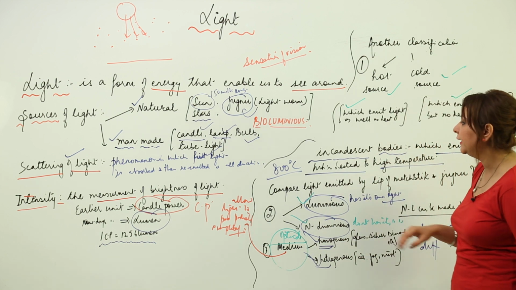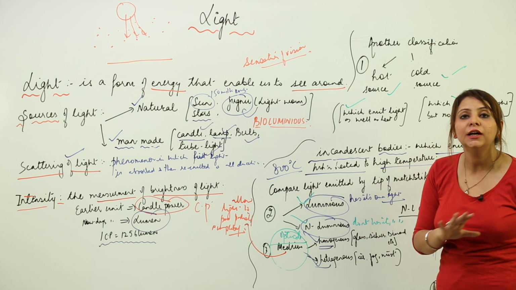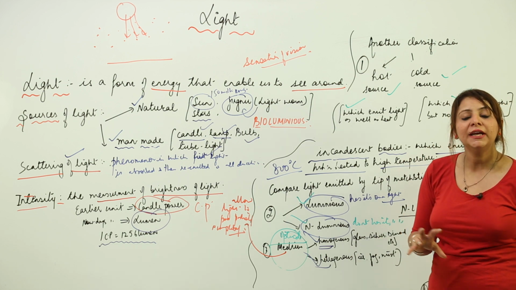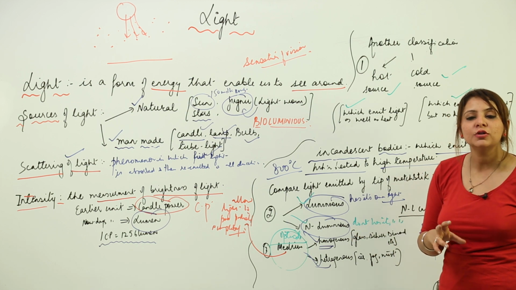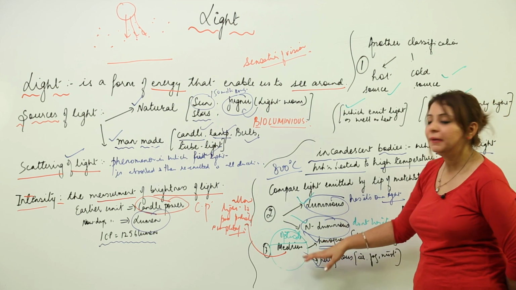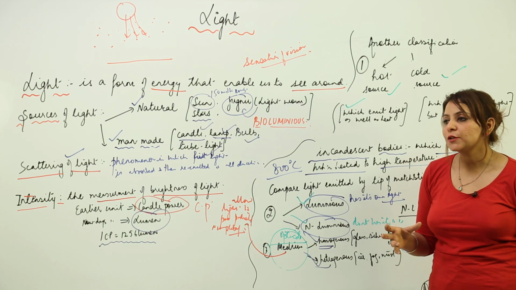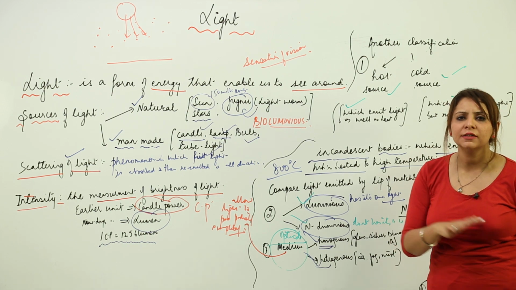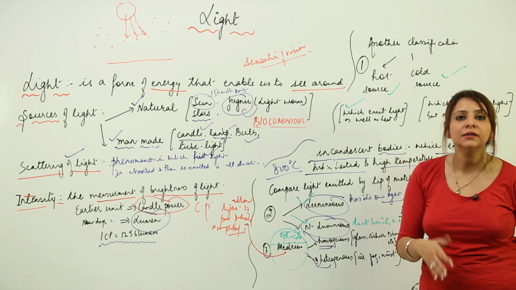Coming on to the next one, incandescent bodies. As I told you, when we heat them, they emit light, otherwise they are non-luminous. We can make any non-luminous body luminous by just heating it, as I told you with the example of the iron bar. Talking of the medium, if somebody asks you about an optical medium, a medium is a substance which allows light to pass through, whether partially or completely. If it allows the light to pass through, it acts as a medium.